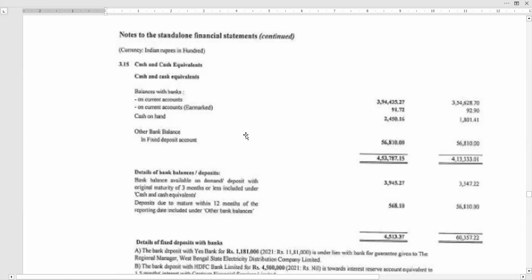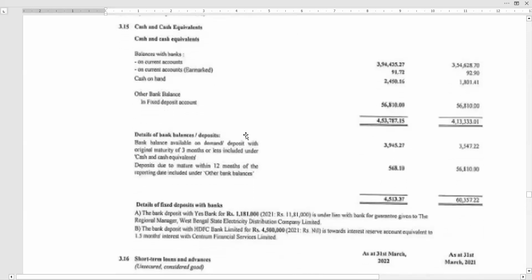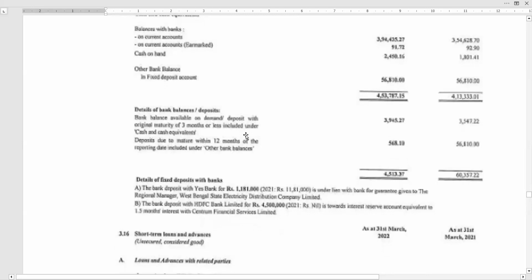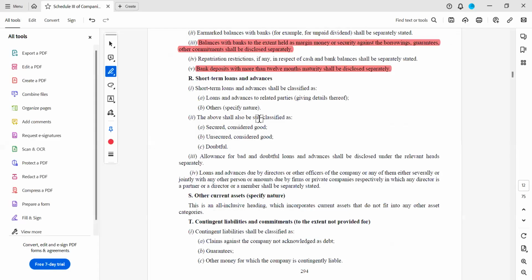On current accounts, banks have earmarked something. They would have given such details also. Bank balances available on demand deposits with original maturity of 3 months or less are included under cash and deposits due for. You see here, very nicely they have prepared this balance sheet. I liked it very much. Whatever we have read here is being disclosed here.